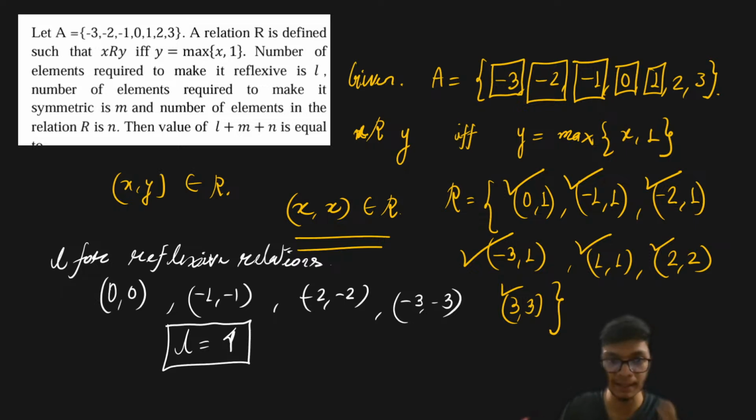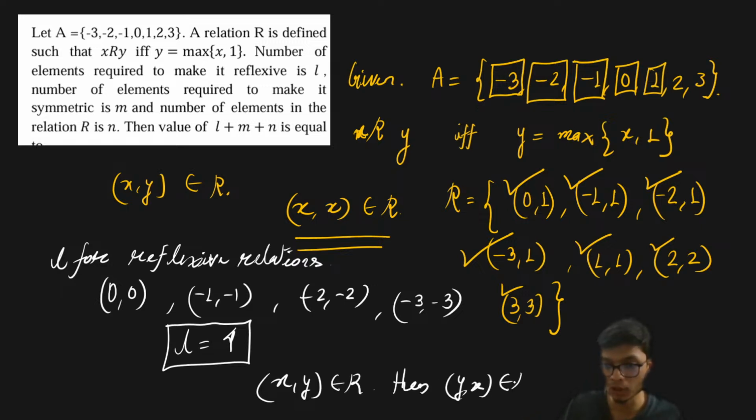Now, if you look at the next part, it is saying that in order to make this relation symmetric, the number of elements required is m. A symmetric relation basically means that if x comma y belongs to the relation, then y comma x must belong to the relation. In order for the relation to be symmetric, this particular thing must occur.